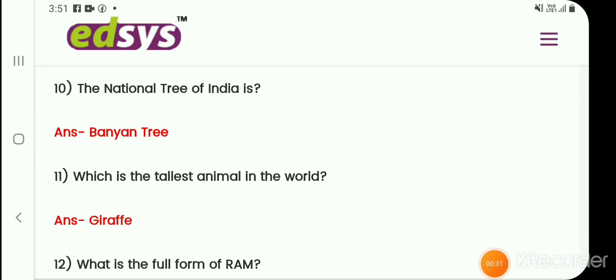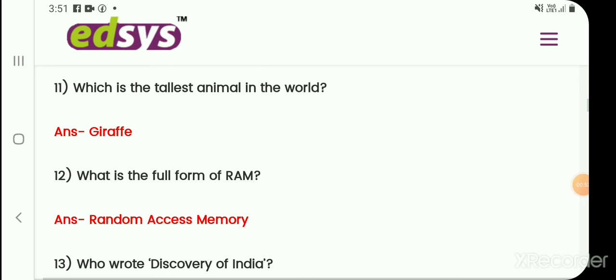First question: What is the national tree of India? This is the first question, and the answer is banyan tree. This is the national tree.